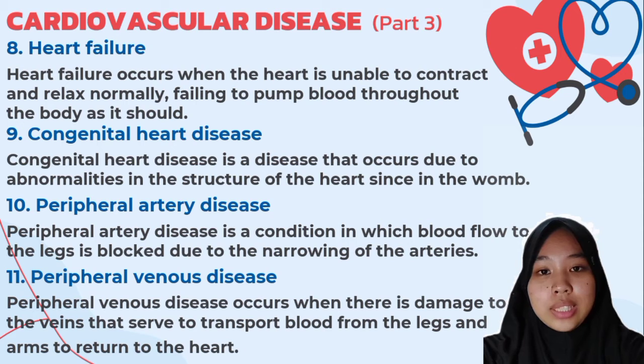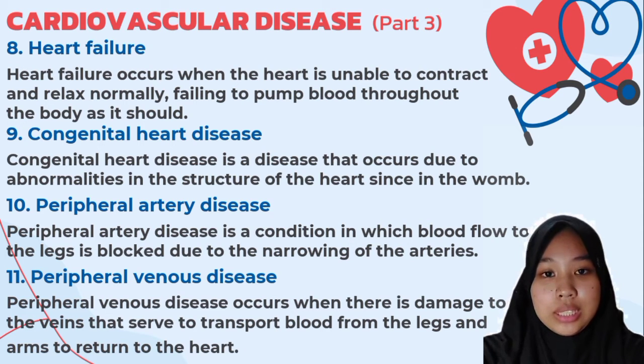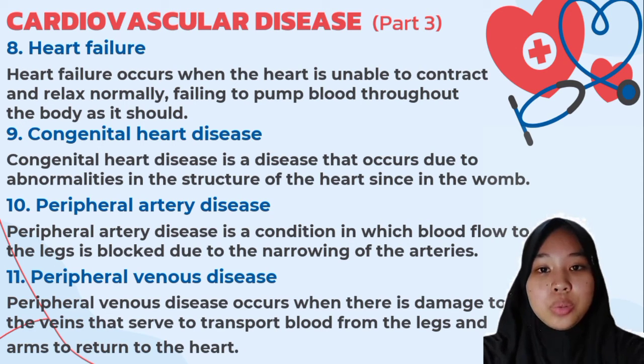Ninth, congenital heart disease. Congenital heart disease is a disease that occurs due to abnormalities in the structure of the heart since in the womb. 10. Peripheral artery disease. Peripheral artery disease is a condition in which blood flow to the legs is blocked due to the narrowing of the arteries. 11. Peripheral venous disease. Peripheral venous disease occurs when there is damage to the veins that serve to transport blood from the legs and arms to return to the heart.